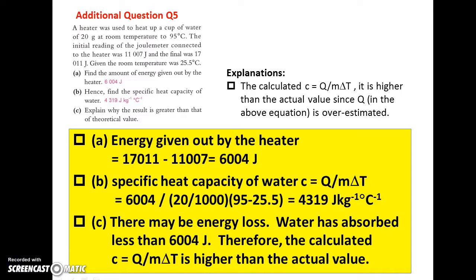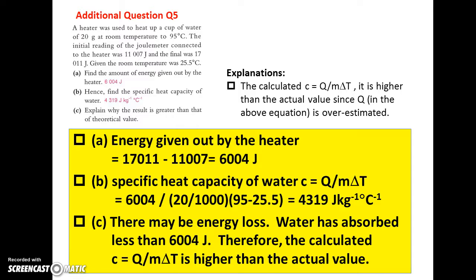Question 5. Similar to the last question, you are asked to find the energy supply and energy gain. However, you are given the joule meter readings before and after heating. From the joule meter readings, you can find the energy supplied to the heater, and in this way you may find the specific heat capacity of water.